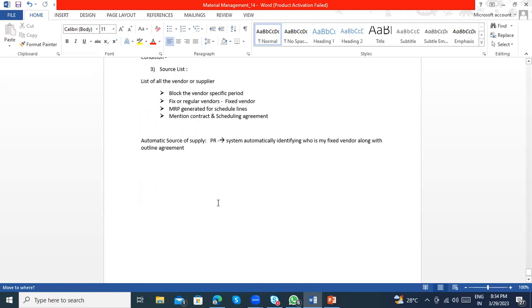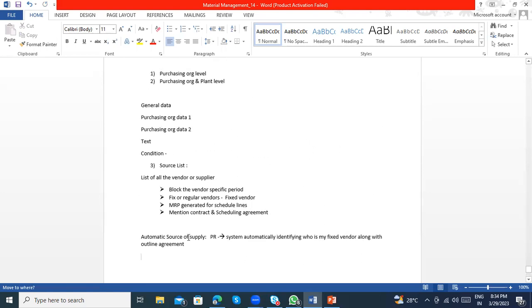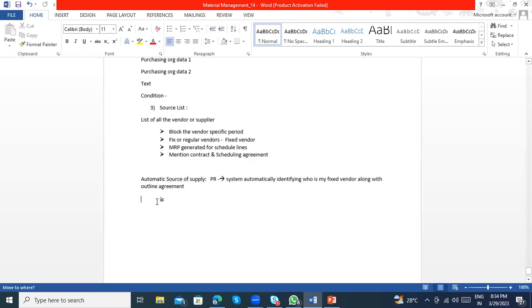So this is for the automatic. In the purchase requisition also we have the source of supply. While creating a purchase requisition, the system can automatically propose the vendor in the purchase requisition, not in the purchase order, with the fixed vendor information.